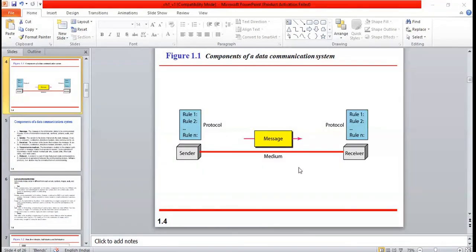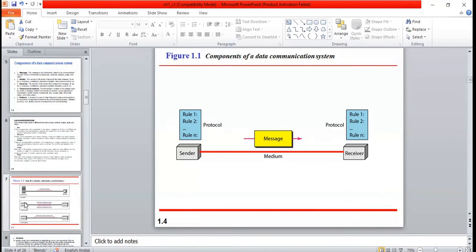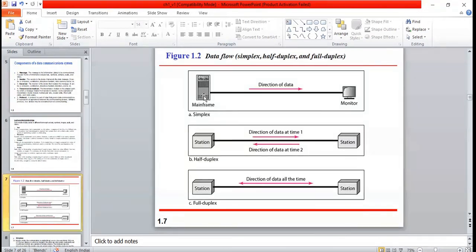Sending data is always from one device to the other device, that is fixed. The sender will always be the sender only and the receiver will always be the receiver only. So that we call it simplex. Okay, so in simplex the data always moves from this device to that device. The direction of data is always fixed.